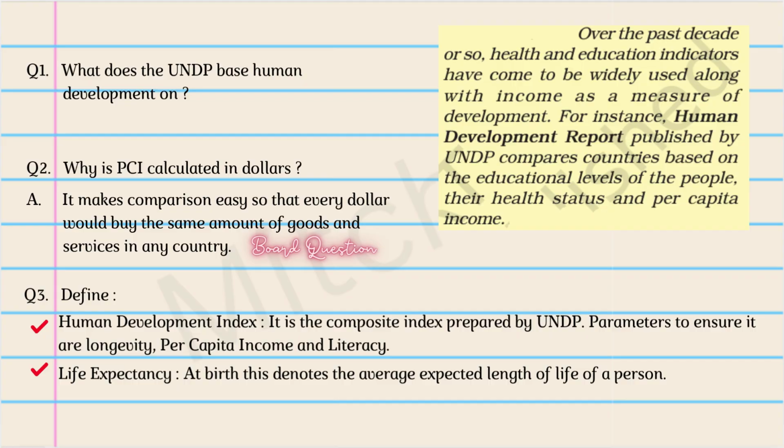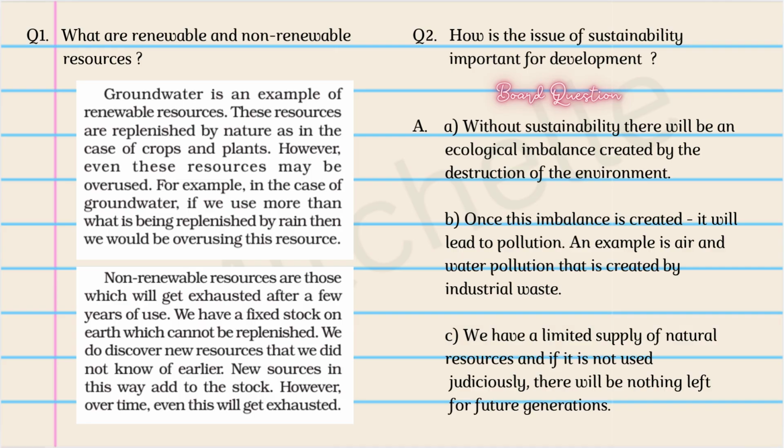Question 1. What does the UNDP base human development on? Answer is in the yellow box. You will find it in your textbook as you read the chapter. Question 2. Why is per capita income calculated in dollars? It's a board question, so please write it down or make note of it. I have also given you definitions of human development index and life expectancy. These definitions are also listed in the previous slide, but this just gives a little more substance to the definition. What are renewable and non-renewable resources? This answer is in your textbook, so please mark it according to the answer that I have displayed on screen.